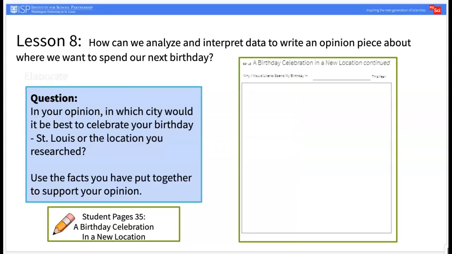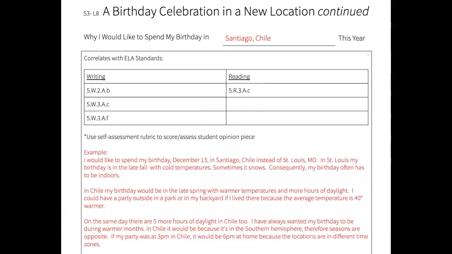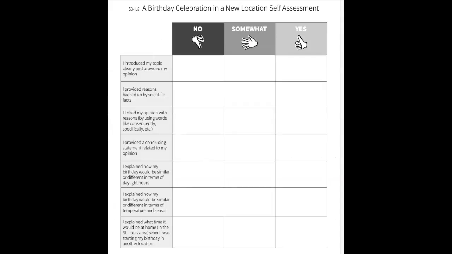In the Elaborate portion of this lesson, students will determine if they think it would be better to celebrate their birthday in St. Louis or in the city they researched. They will construct their opinion using facts they have gathered during the lesson. Before allowing students to begin, review the rubric with them so they are aware of the criteria their opinion piece needs to meet. Then allow students time to complete their opinion piece.